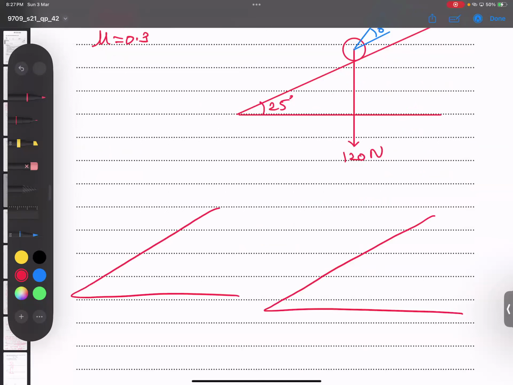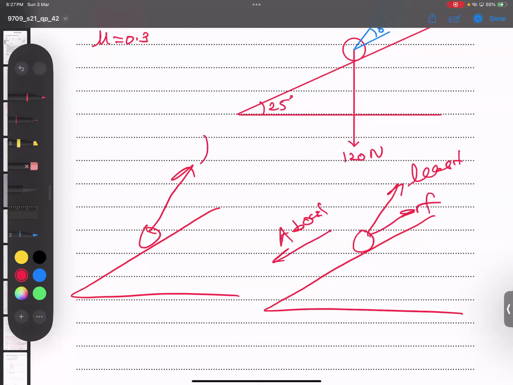If someone is pulling the particle up the plane, there are two cases. If the force is the least, a very small force, the particle is about to move down, and friction will be upwards. But if the force is the largest, the particle is about to move up, so friction will be 100% downwards.